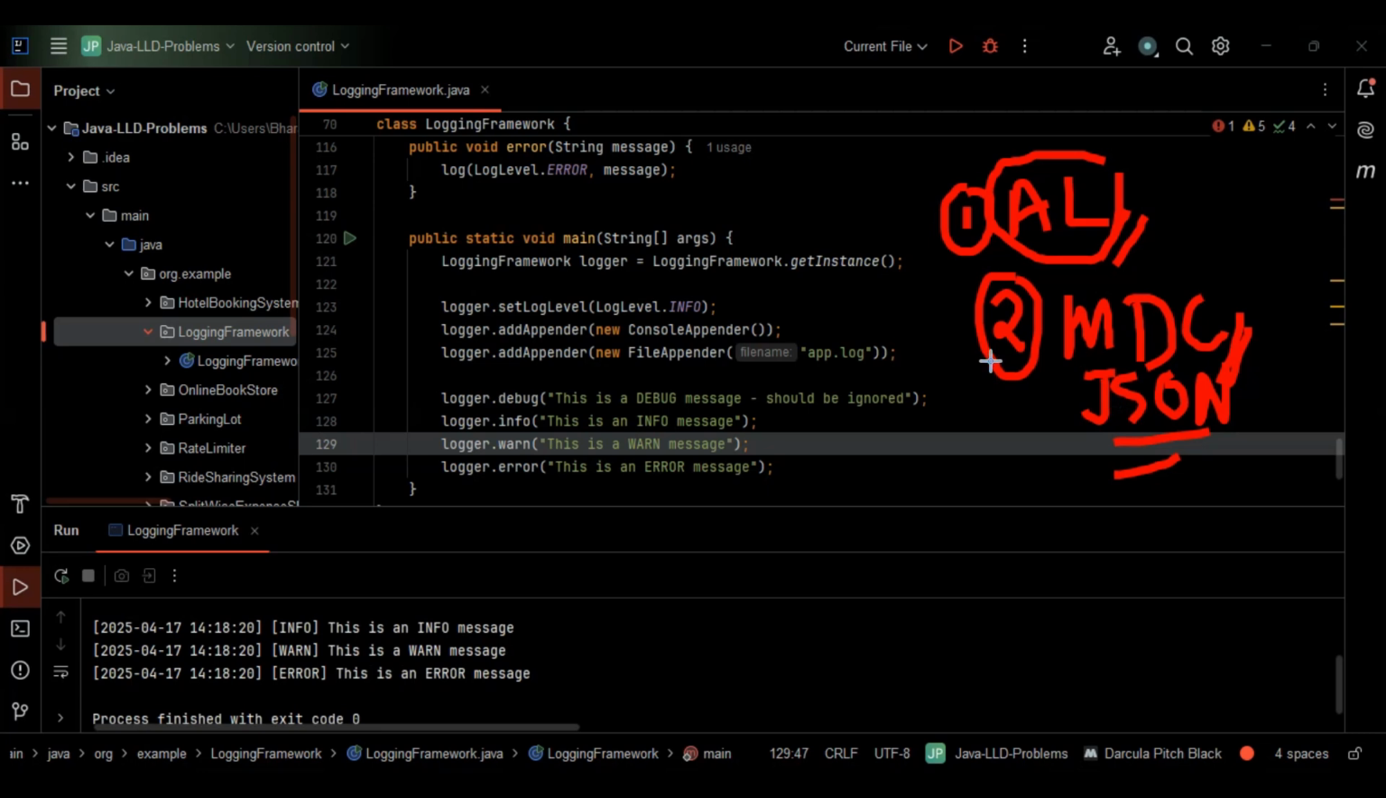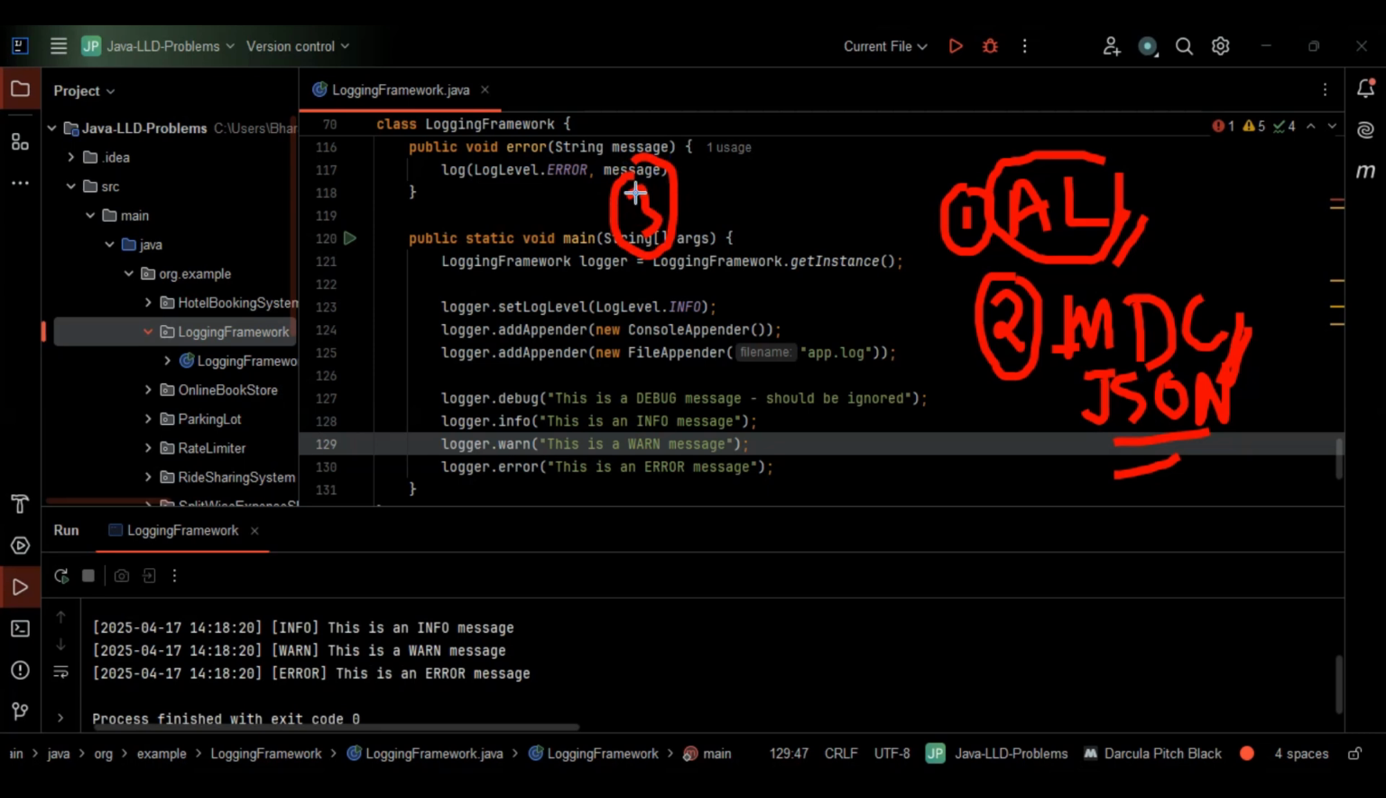When I say MDC, the important thing here, MDC is nothing but mapped diagnostic context, right? Mapped diagnostic context. Why are we making use of MDC here? For adding the contextual info. When I say contextual info, it may be request ID, it may be user ID, anything in the microservices, right? So in the microservices, this is the second thing, basically pluggable formatters and MDC support.